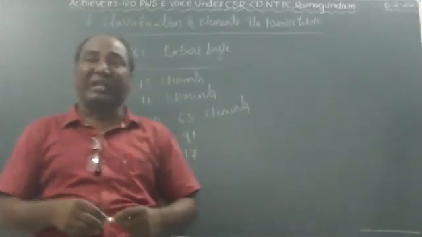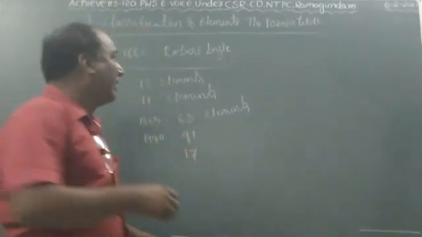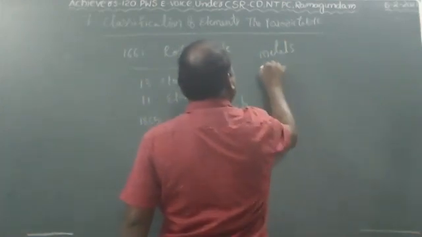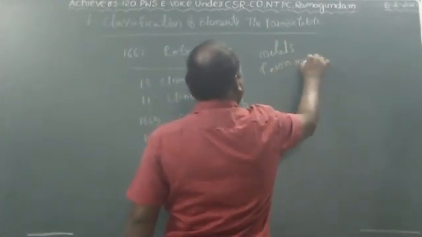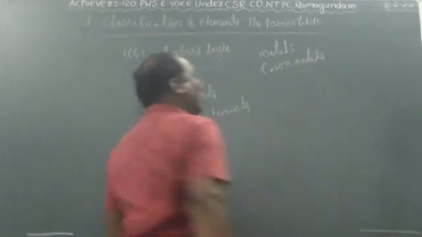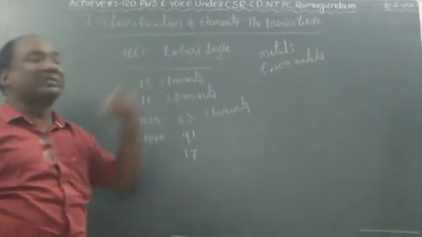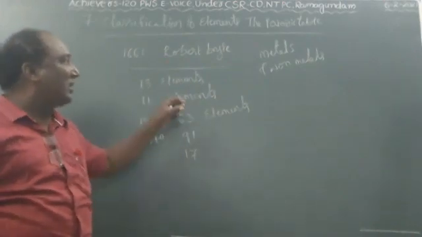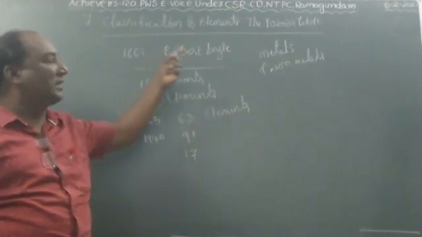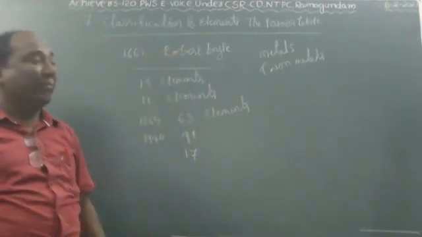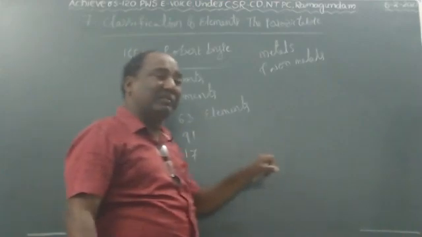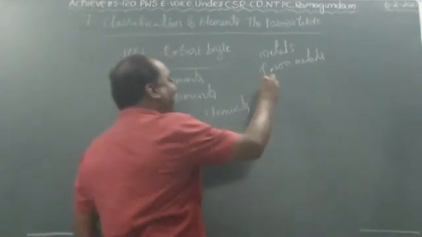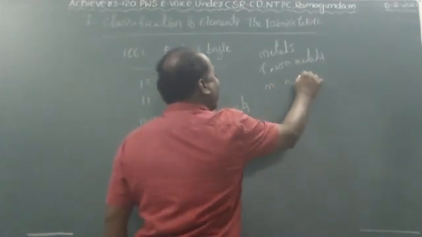The first classification was done according to metals and non-metals. This topic you have to read from the previous classes, in the 8th class. You have to read this topic, metals and non-metals. But some of the elements present in the periodic table consist of both metallic and non-metallic properties.